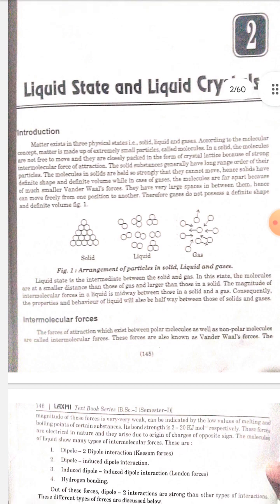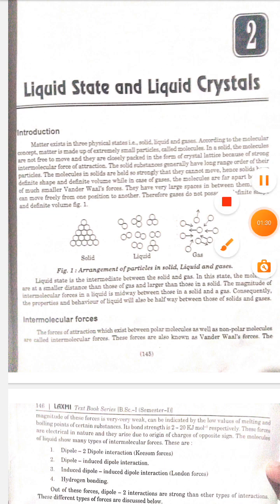Liquid state is the intermediate between the solid and gas. In this state, the molecules are at smaller distance than those of gas and larger than those in a solid. The magnitude of intermolecular forces in a liquid is midway between those in a solid and a gas. Consequently, the properties and behavior of liquid will also be halfway between those of solid and gases.